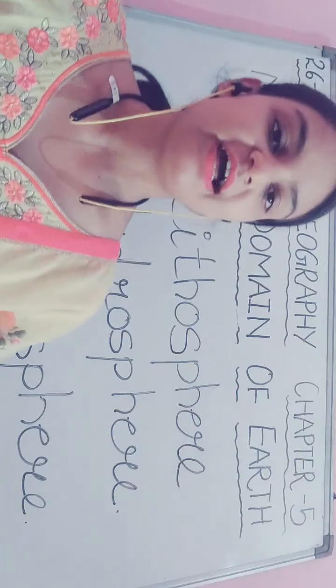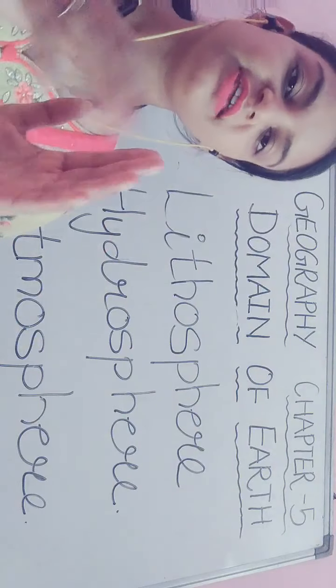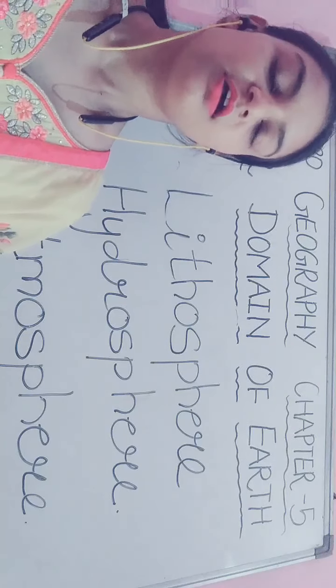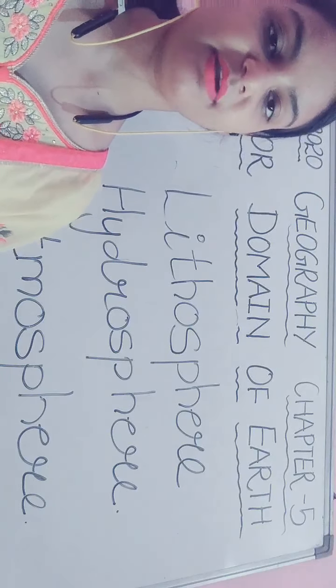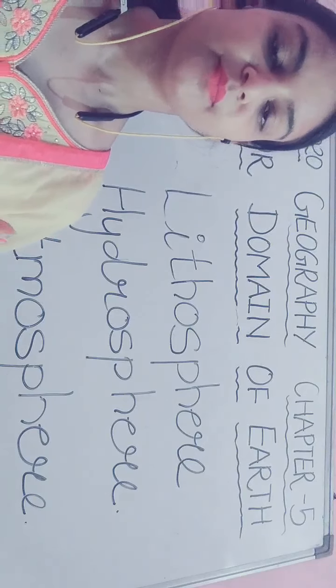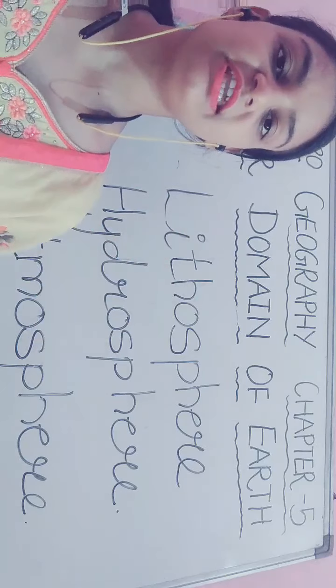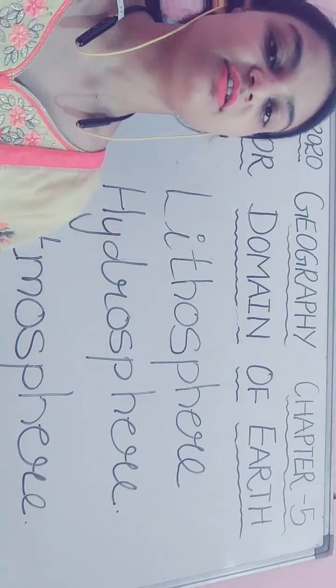Okay, so first we will understand what is lithosphere. See students, we know that the earth is the only planet which has life. Except earth, we cannot live on any other planet because it has oxygen, it has water, and the food we need for our life is also possible to get on the earth.